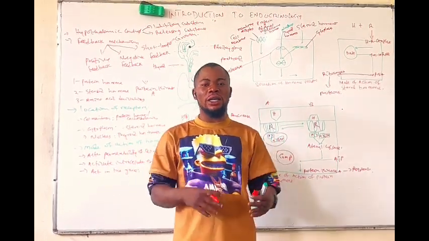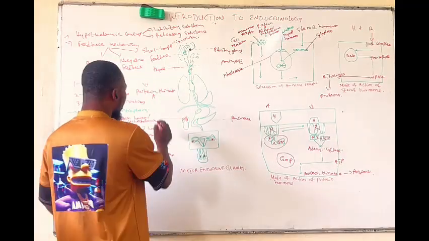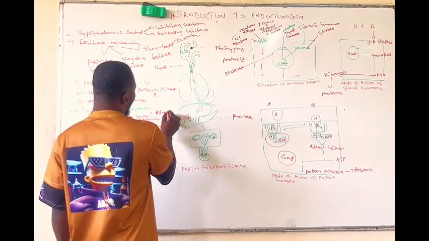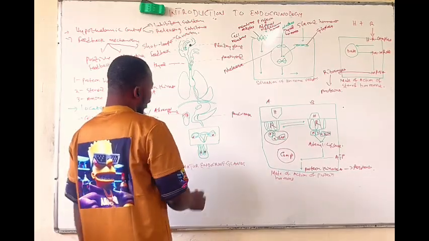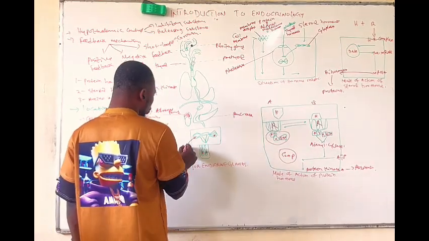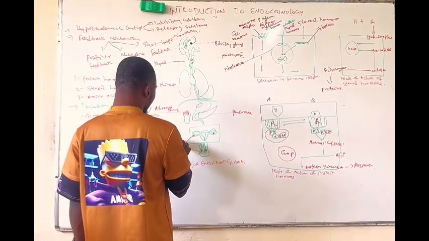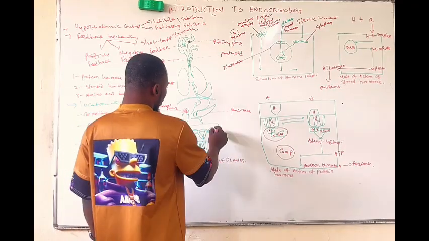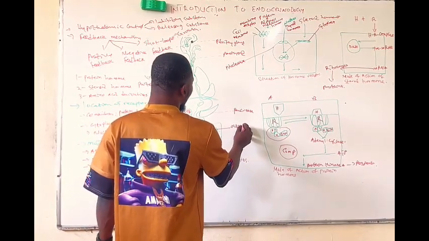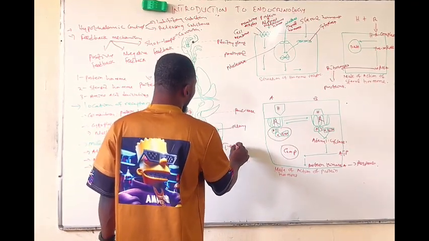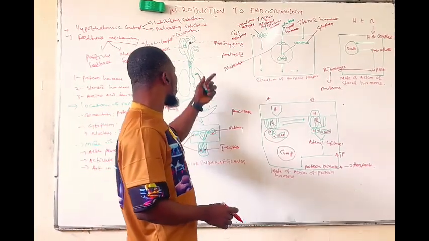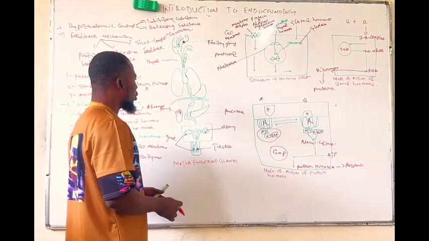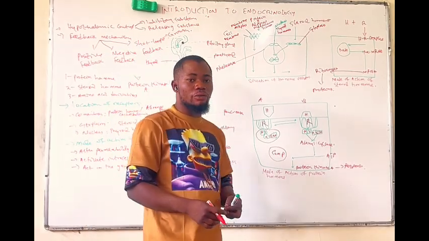It can also act as an endocrine gland. Then there is the adrenal gland situated on top of the kidney. There are the gonads. The ovary and the testes both constitute the gonads. So these are the major glands that we have in our body.